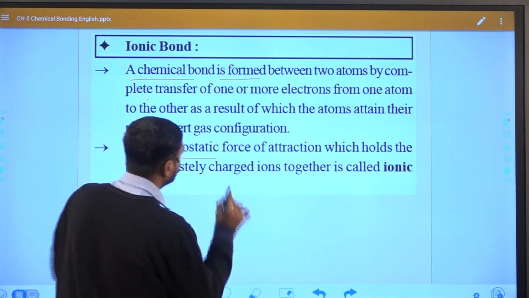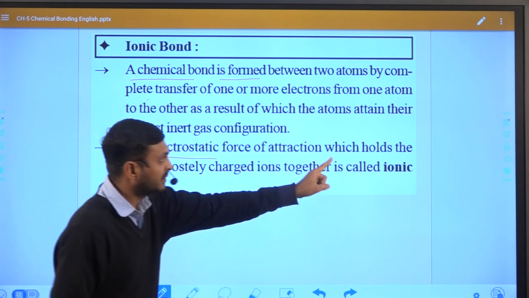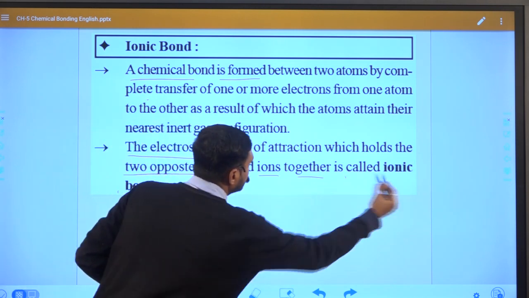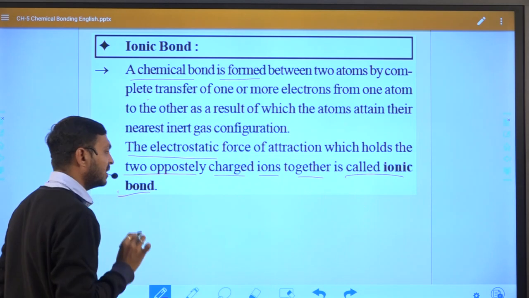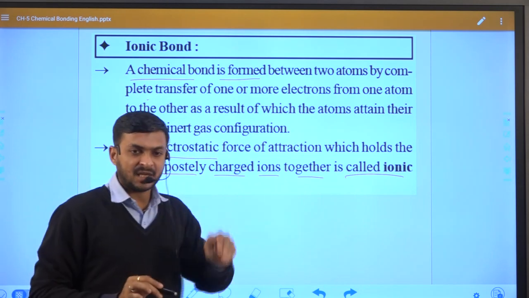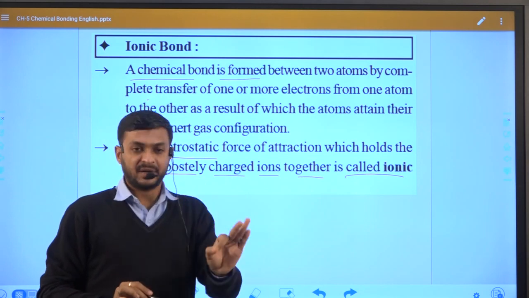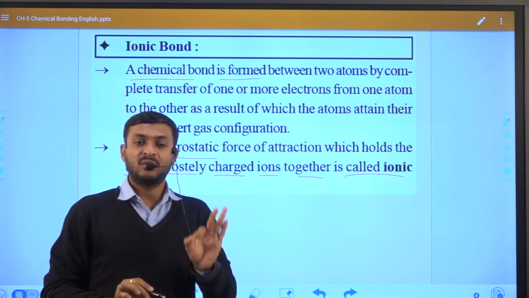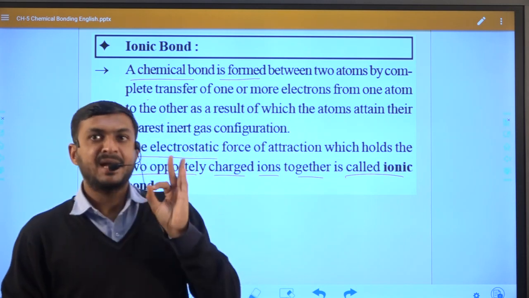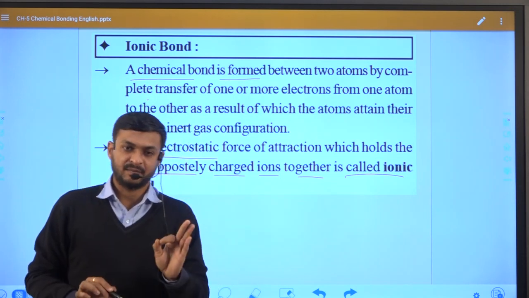Now, the electrostatic force of attraction which holds two oppositely charged ions together is known as an ionic bond. As we discussed right now, after donating or accepting, an atom will become an ion, and that ion will be positive or negative. A positive ion is nothing but a cation, and a negative ion is nothing but an anion.